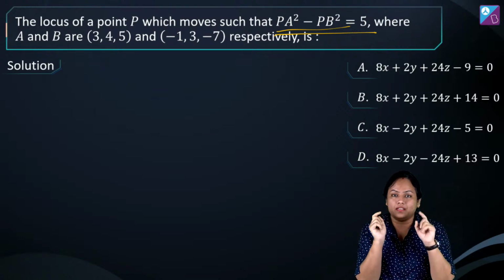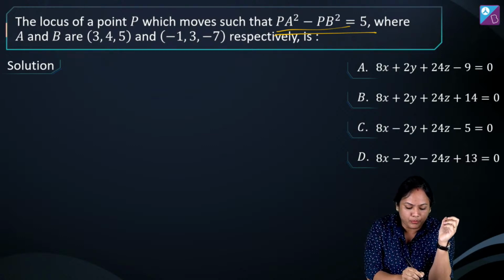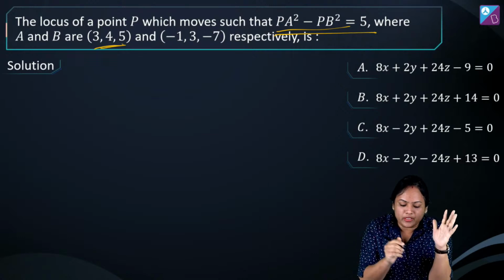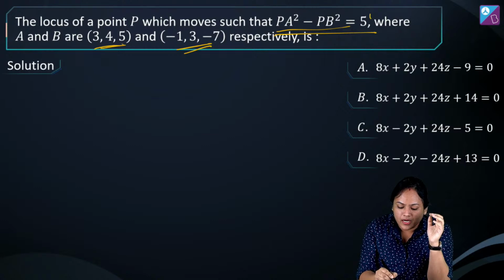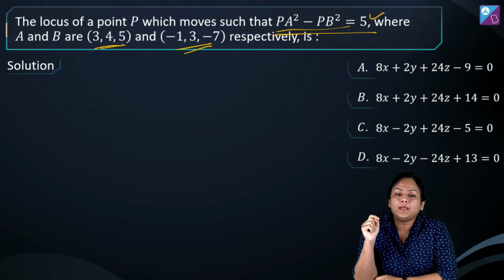Now PA is the distance between points P and A. A point is given to us. Similarly, B point is also given to us. So PB denotes distance between points P and B. So this is the condition. You have to find locus of point P.